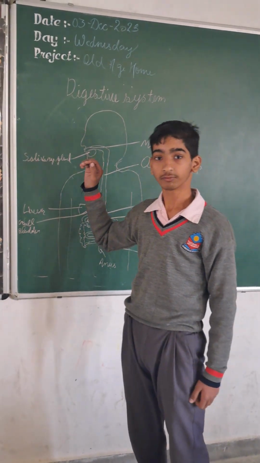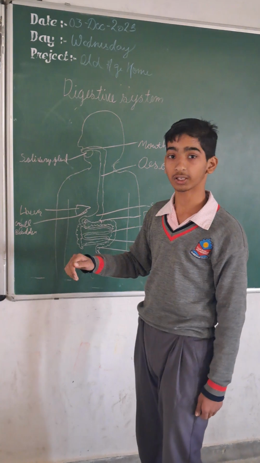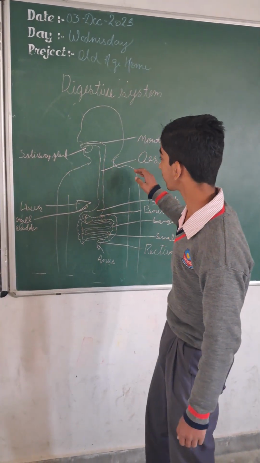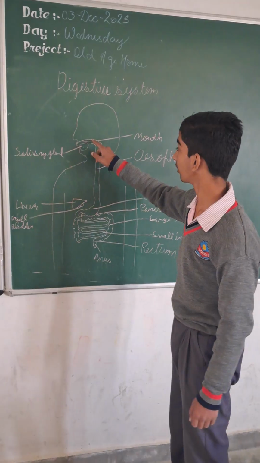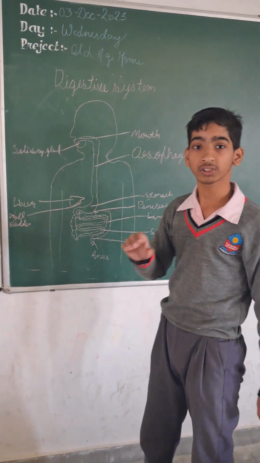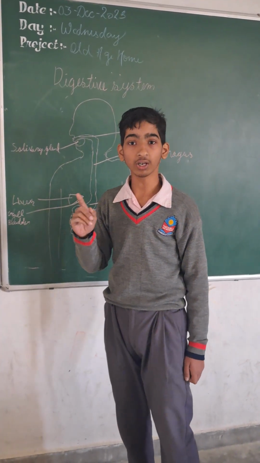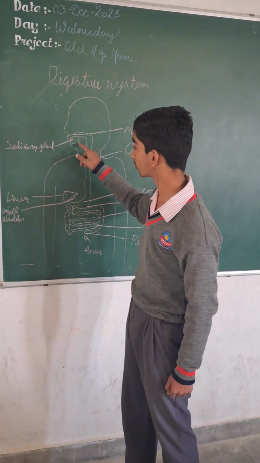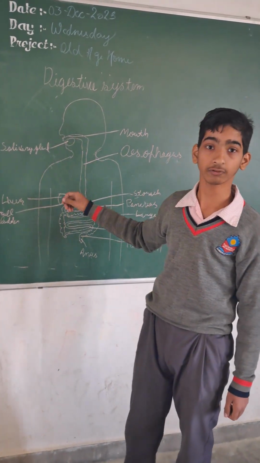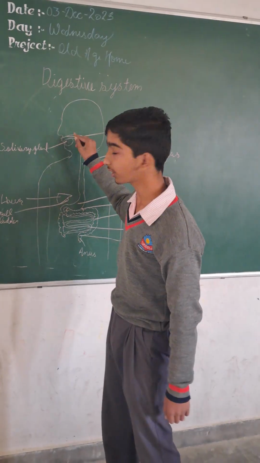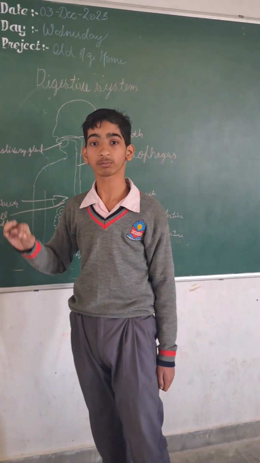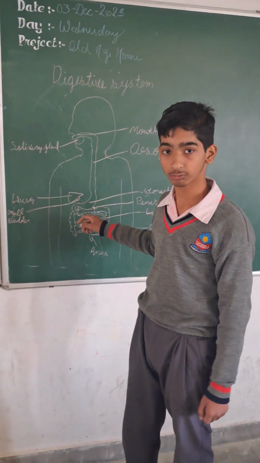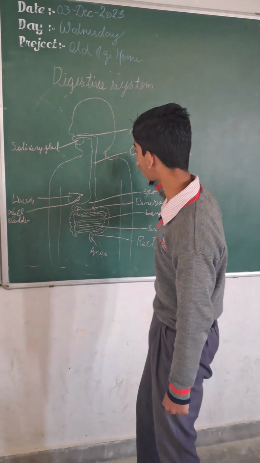And first of all, we will study the parts of the digestive system. First of all, we eat the food through our mouth, and the mouth consists of 32 teeth, one tongue, and the saliva is also present there. It is secreted from the salivary gland. And here the starch is broken down into sugars, which can be easily digested and absorbed by the body.